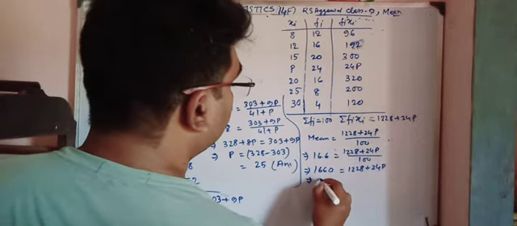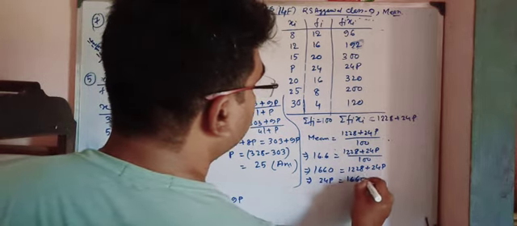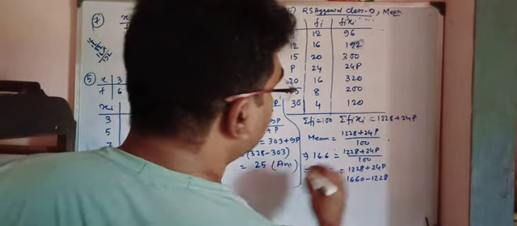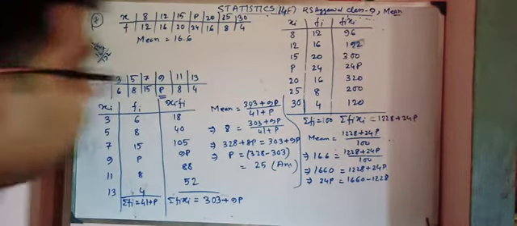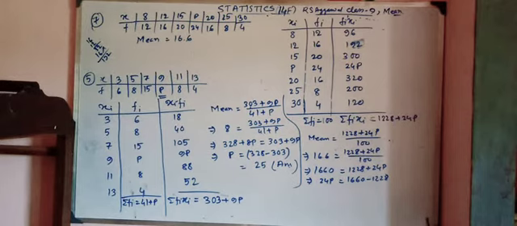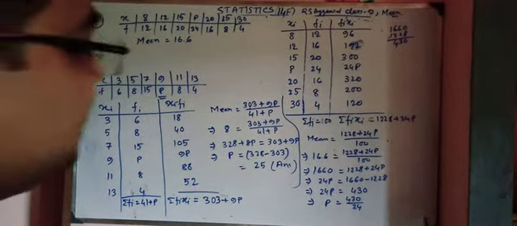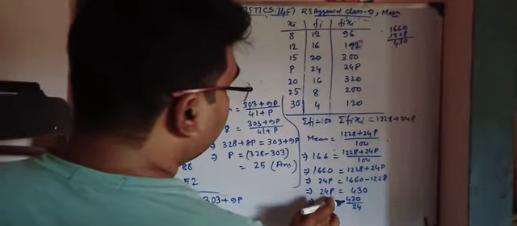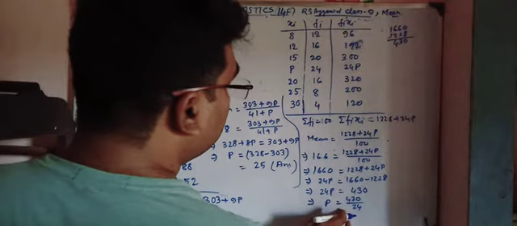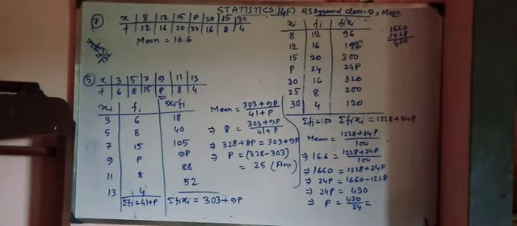So 24p is equal to 1660 minus 1228, that is 24p is equal to 432, so p is equal to this. Hope you are able to see that.